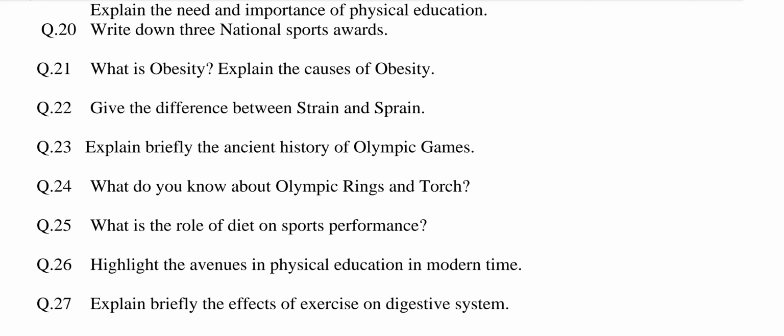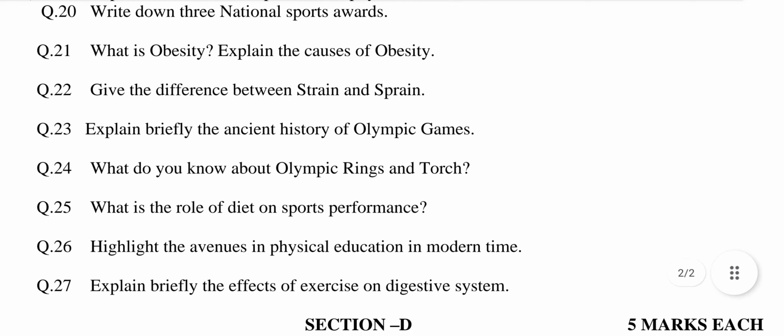Question number 20. Write down 3 national sports awards. This question is related to chapter number 7, National Games. The three national sports awards are Arjuna Award, Dronacharya Award, and Rajiv Gandhi Khel Ratna Award. Explain all the three awards in a few lines.